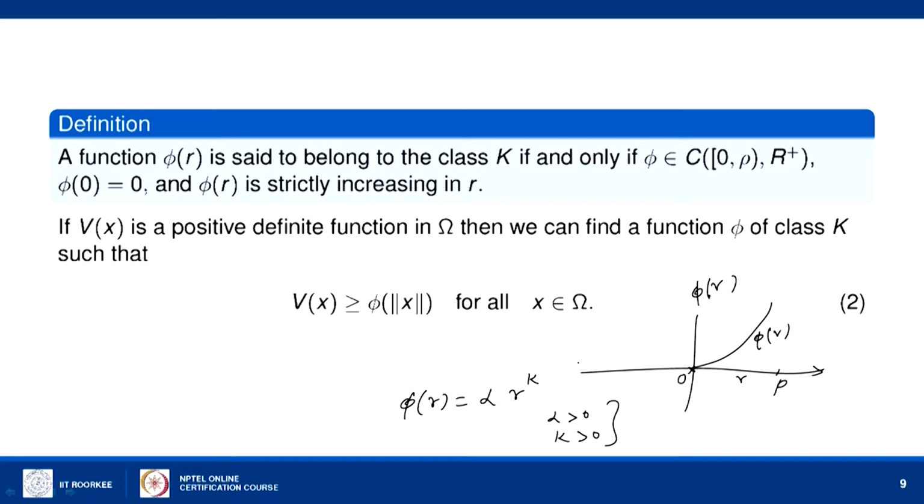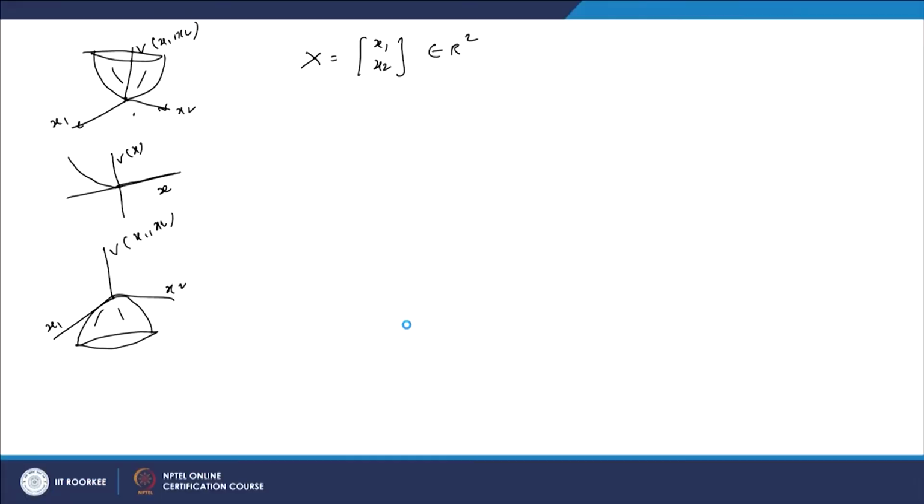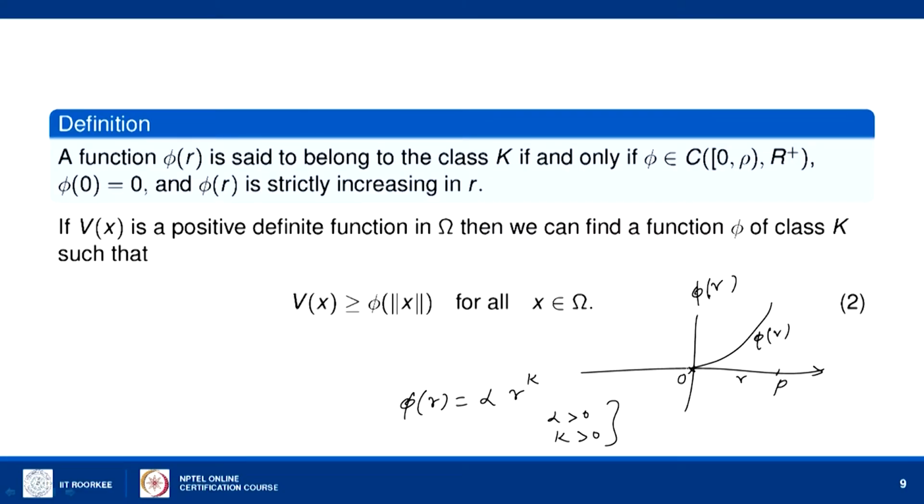So, if V of x is a positive definite function as defined in the previous slide, then we can find a function phi of class K such that V of x is greater than phi of norm of x. So, here if you have a positive definite function like this, as shown in this picture, then we can find a function of class K, that is phi, which is operating on this norm of x.